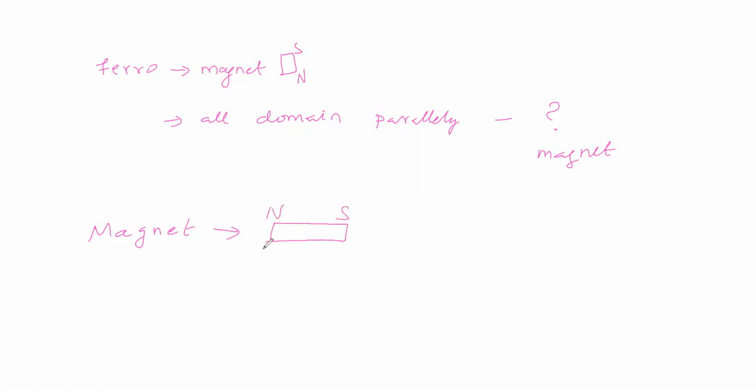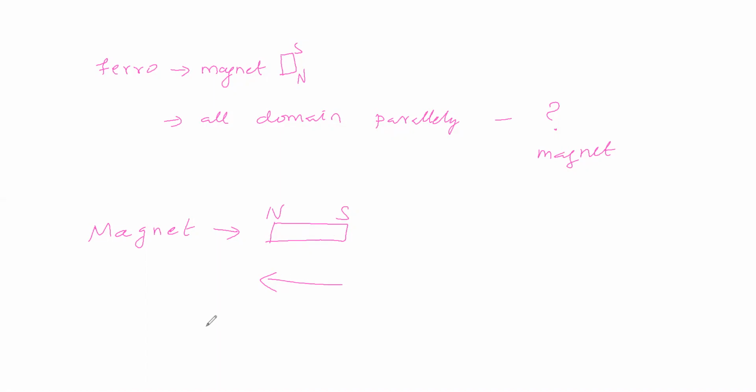Yes or no? We will call one North Pole, one South Pole. So that means direction is there. We will say the direction of the magnetic field is like this.